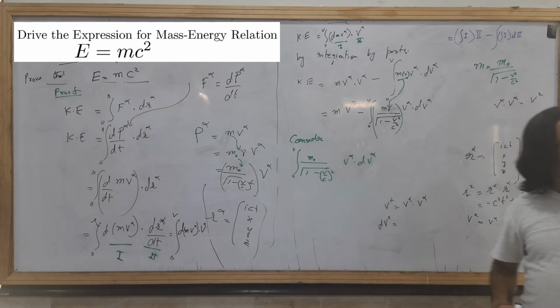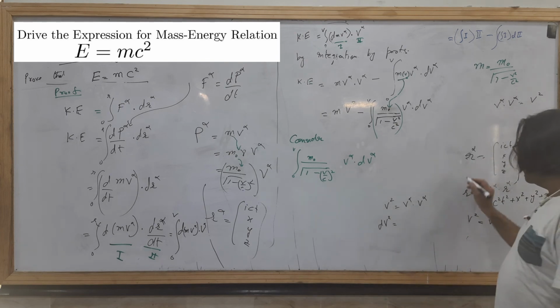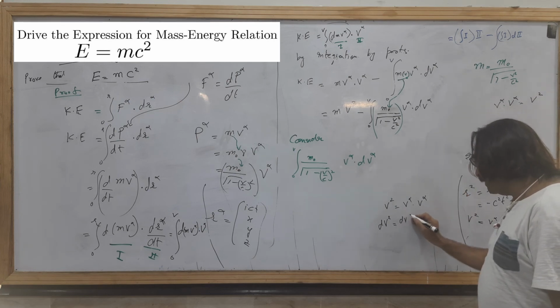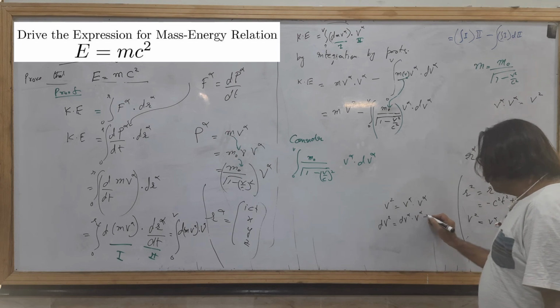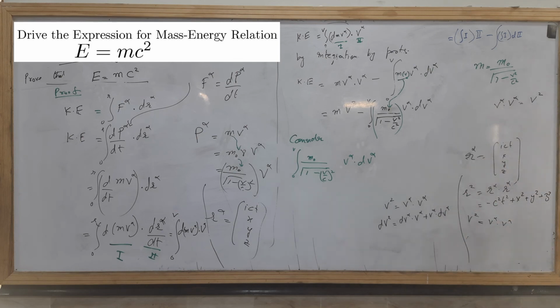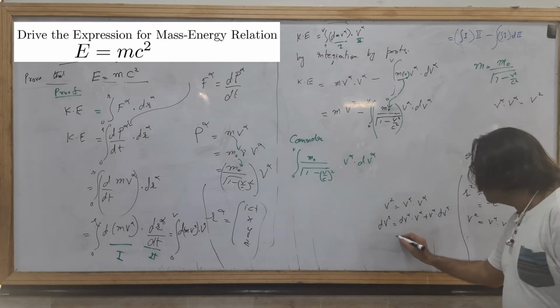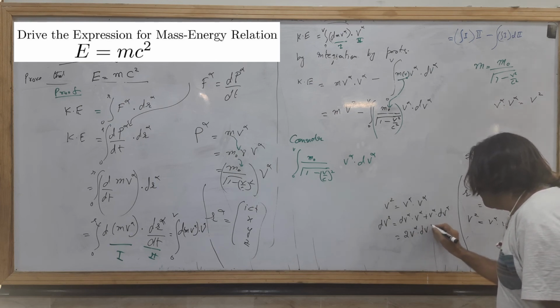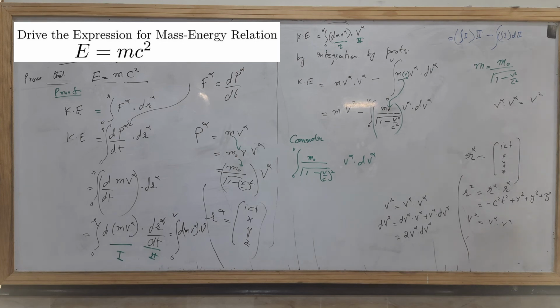What will be the derivative of the right side? It will be equal to dv alpha dot v alpha plus v alpha dot dv alpha, or I may say that will be 2 v alpha dot dv alpha. So the derivative of v square will be equal to this. Got it?